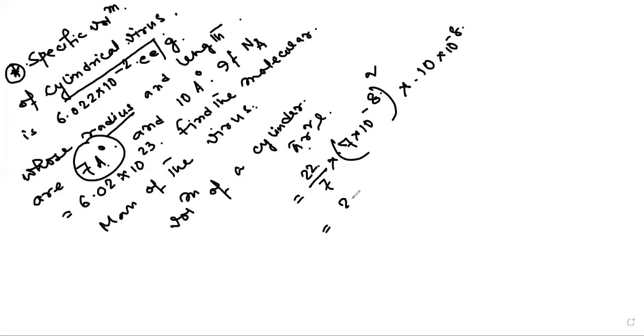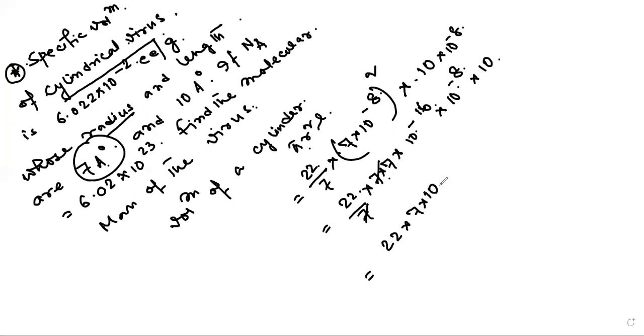So if you do the calculation, 22 by 7 multiplied by 7 into 7 multiplied by 10 to the power minus 16 multiplied by 10 to the power minus 8 multiplied by 10. On simplification, 7 gets out. So this is the volume in cc.